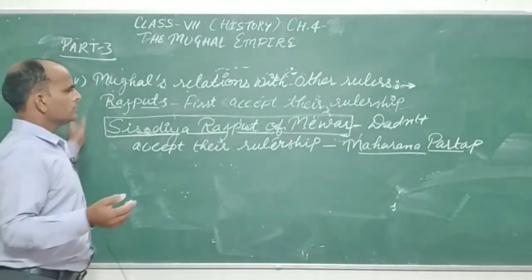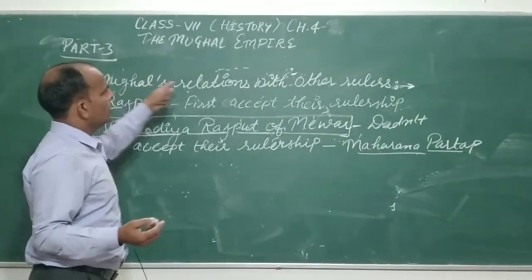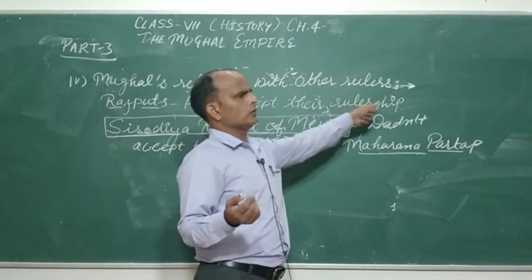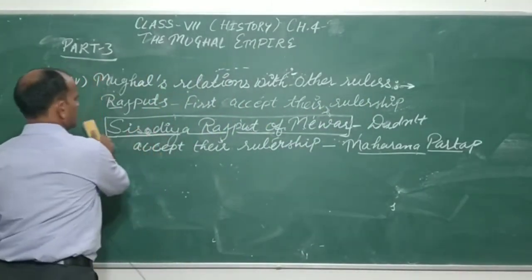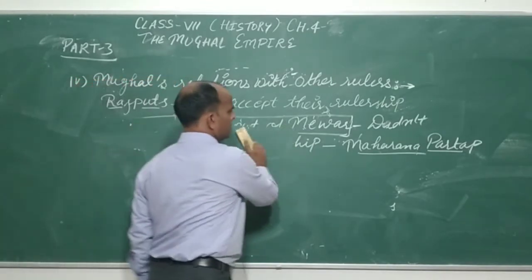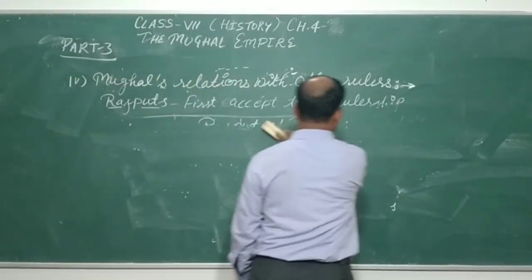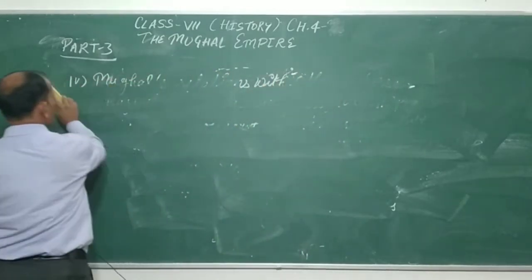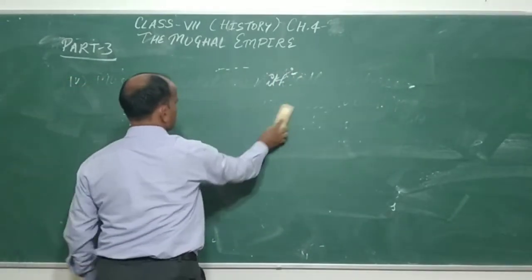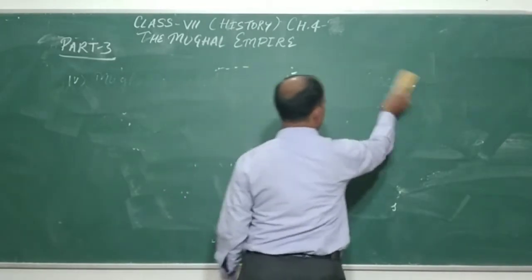So these are the relations of the Mughals with other rulers. Those who were in their favor were given respectable jobs and places, and those who were defeated were again given their provinces back, and also good jobs.